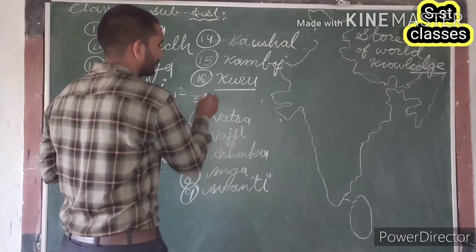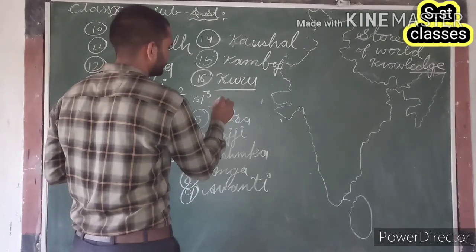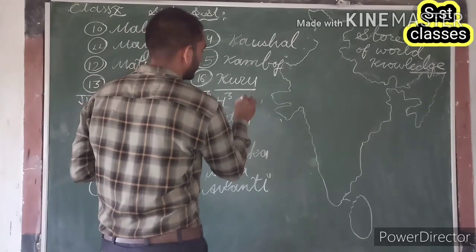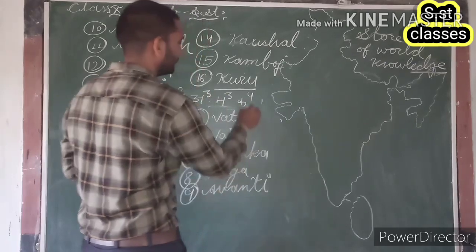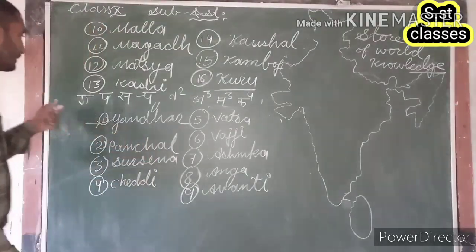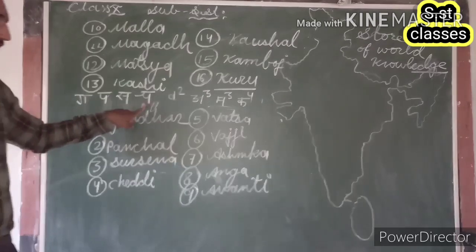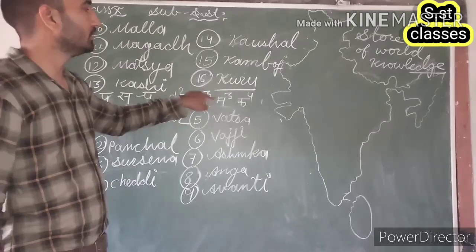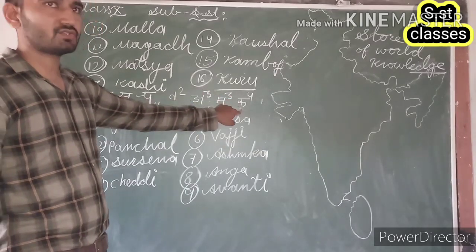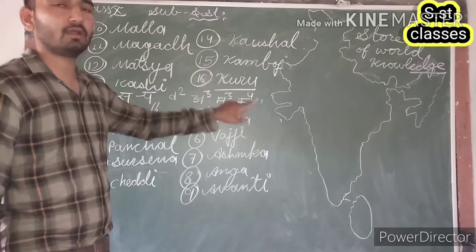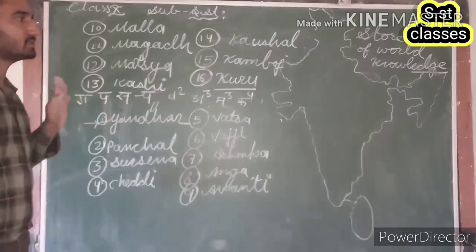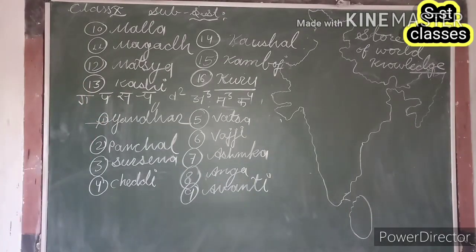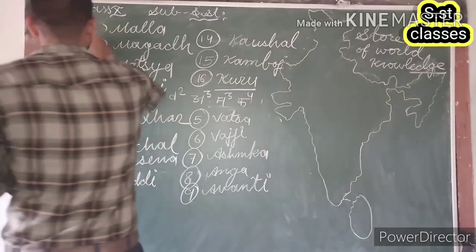Okay, so Gandhar, Panchal, Sursen, Chedi, Vats and Vajji, Ashmak, Ang, Avanti, Magadh, Matsya, Mal, Kashi, Kaushal, Kuru and Kamboj. In this way, there are 16 Mahajanpadas in total, mentioned in the Buddhist text Anguttara Nikaya.